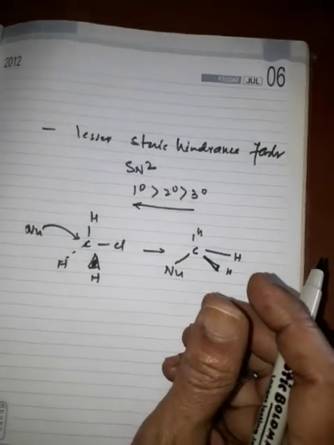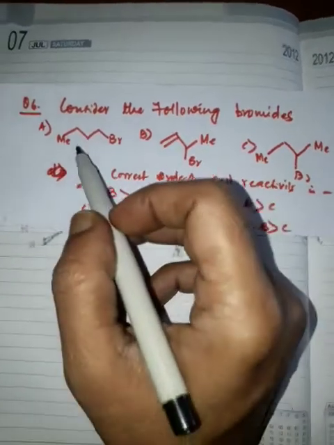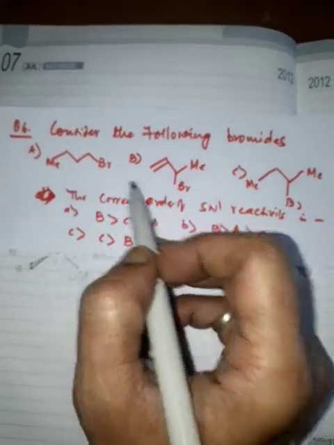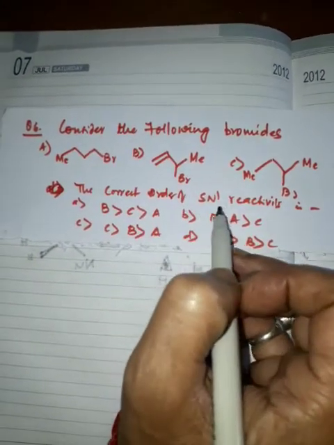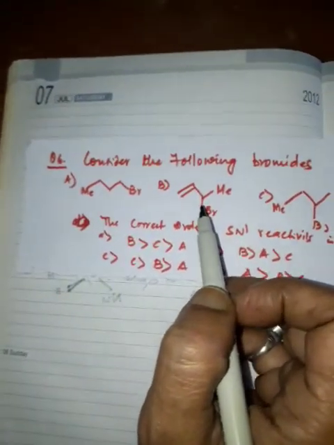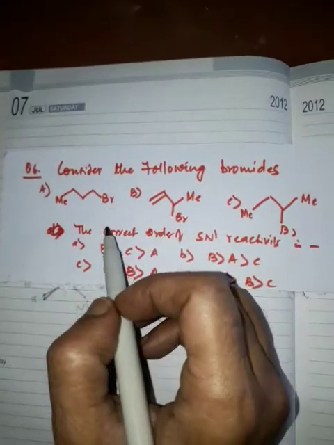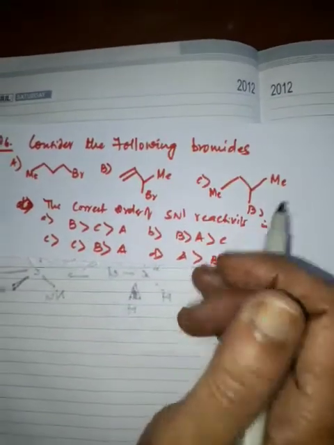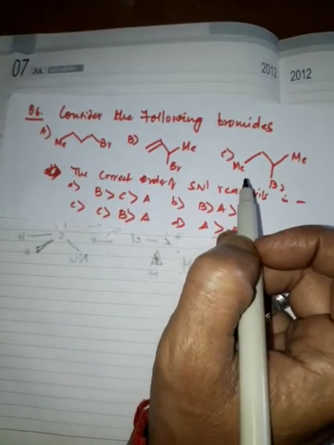Now the next question we are coming to explain. Consider the following bromides. One is A, the other is B, and C. The correct order of SN1 reactivity is what? For this question, we have to memorize in which case SN1 reactivity will be maximum.